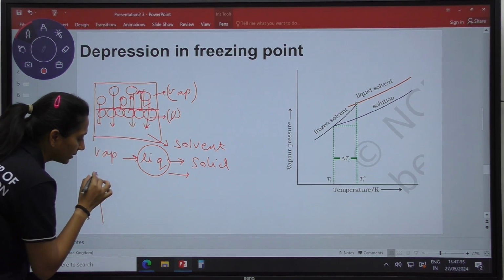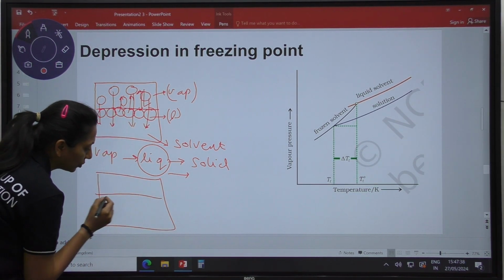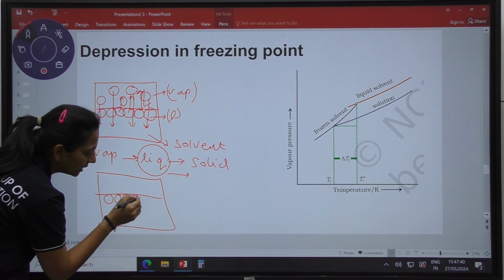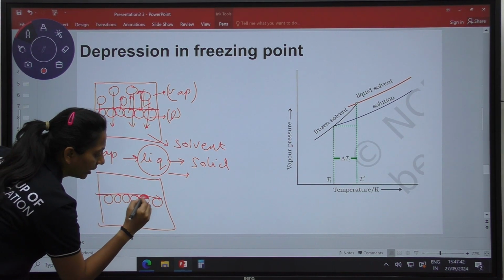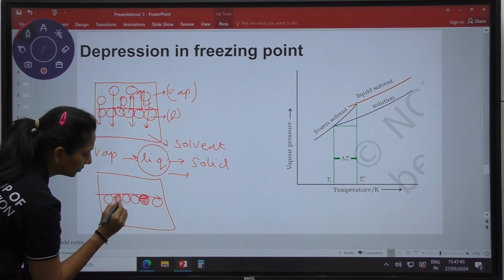But whenever we add a solute, what will happen? The topmost layer is occupied by a few molecules of the solute.